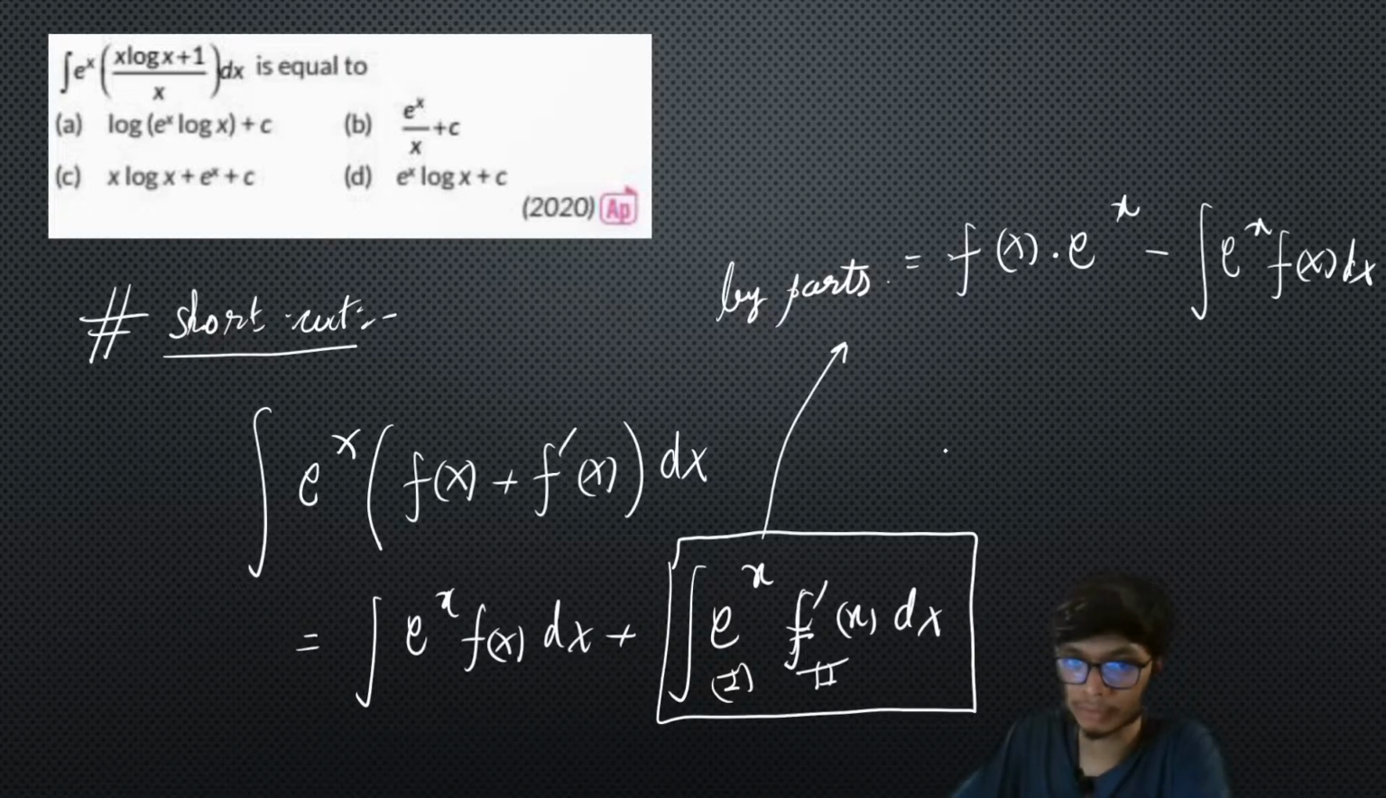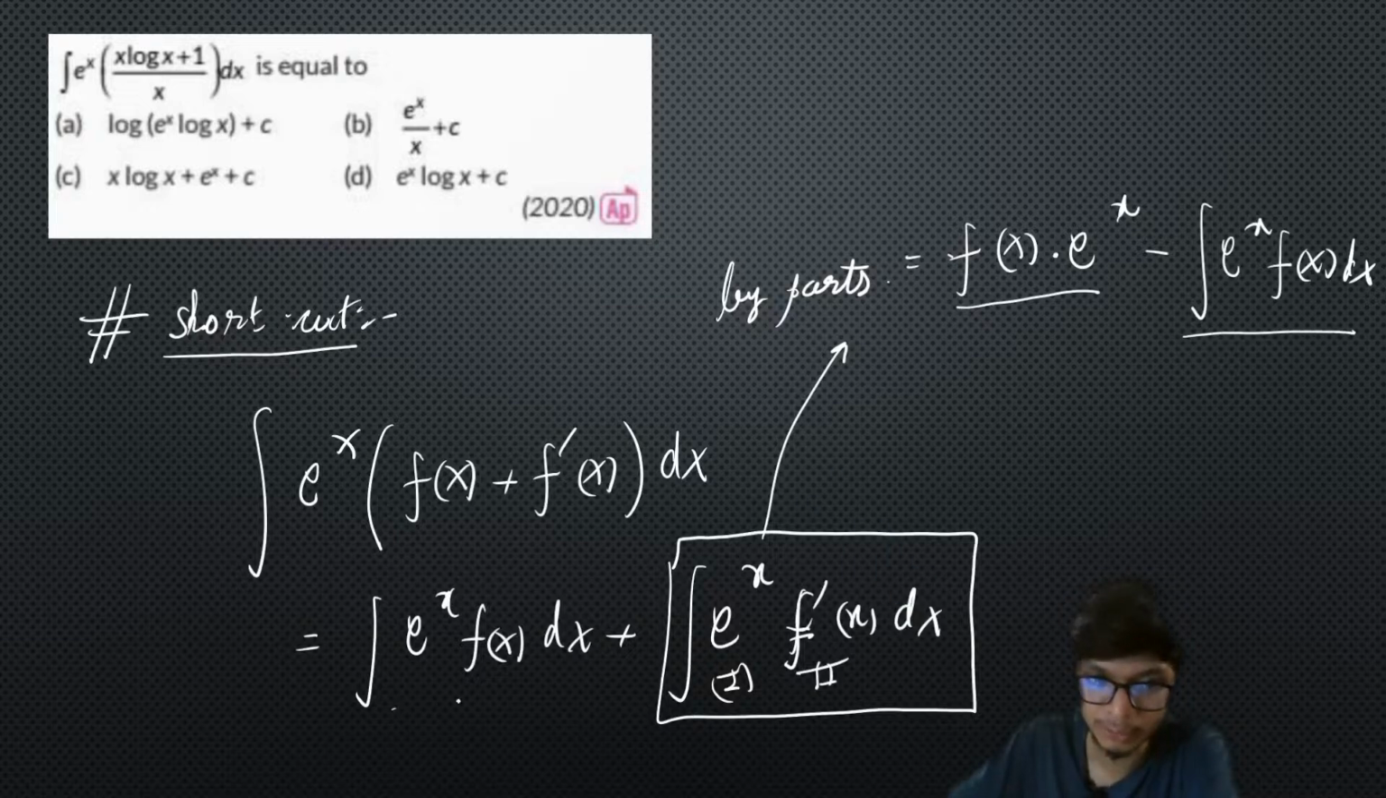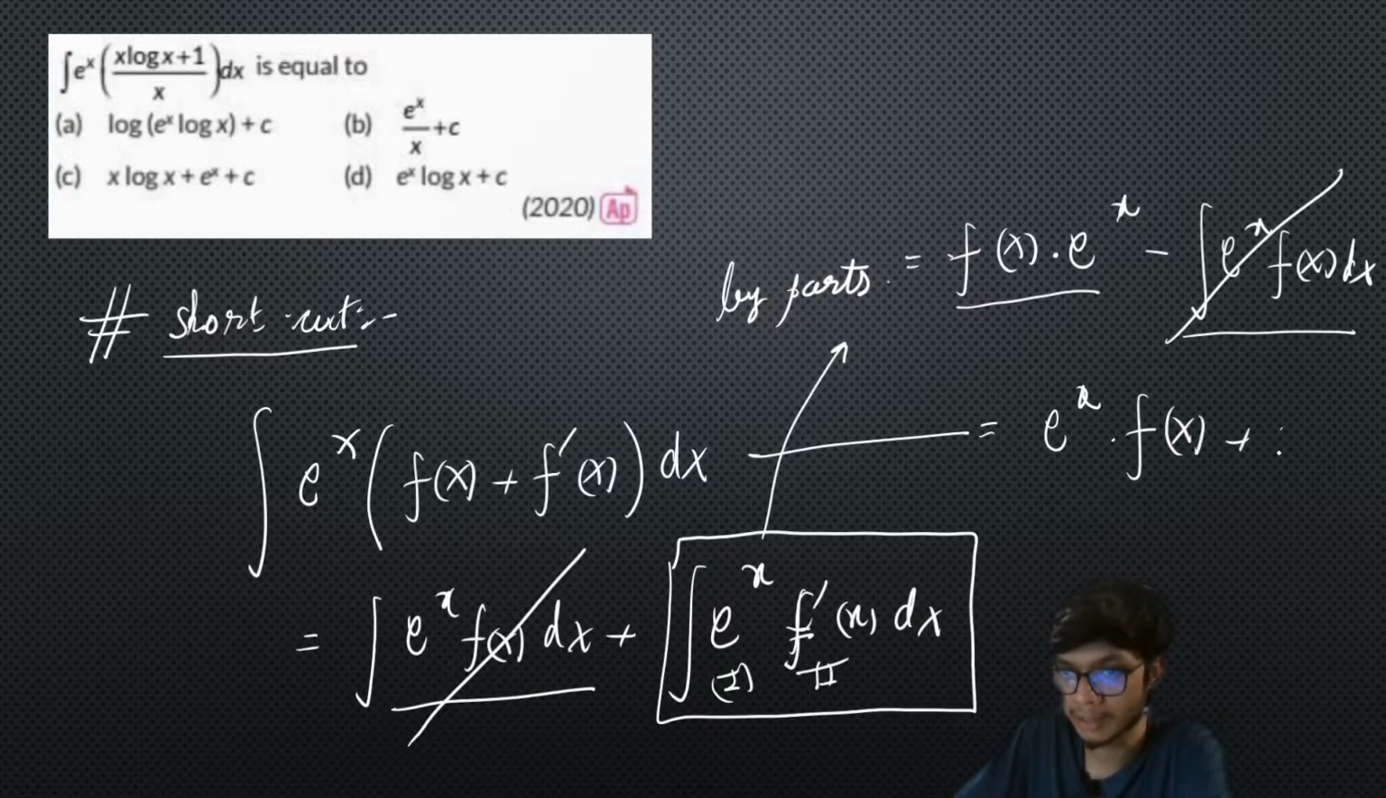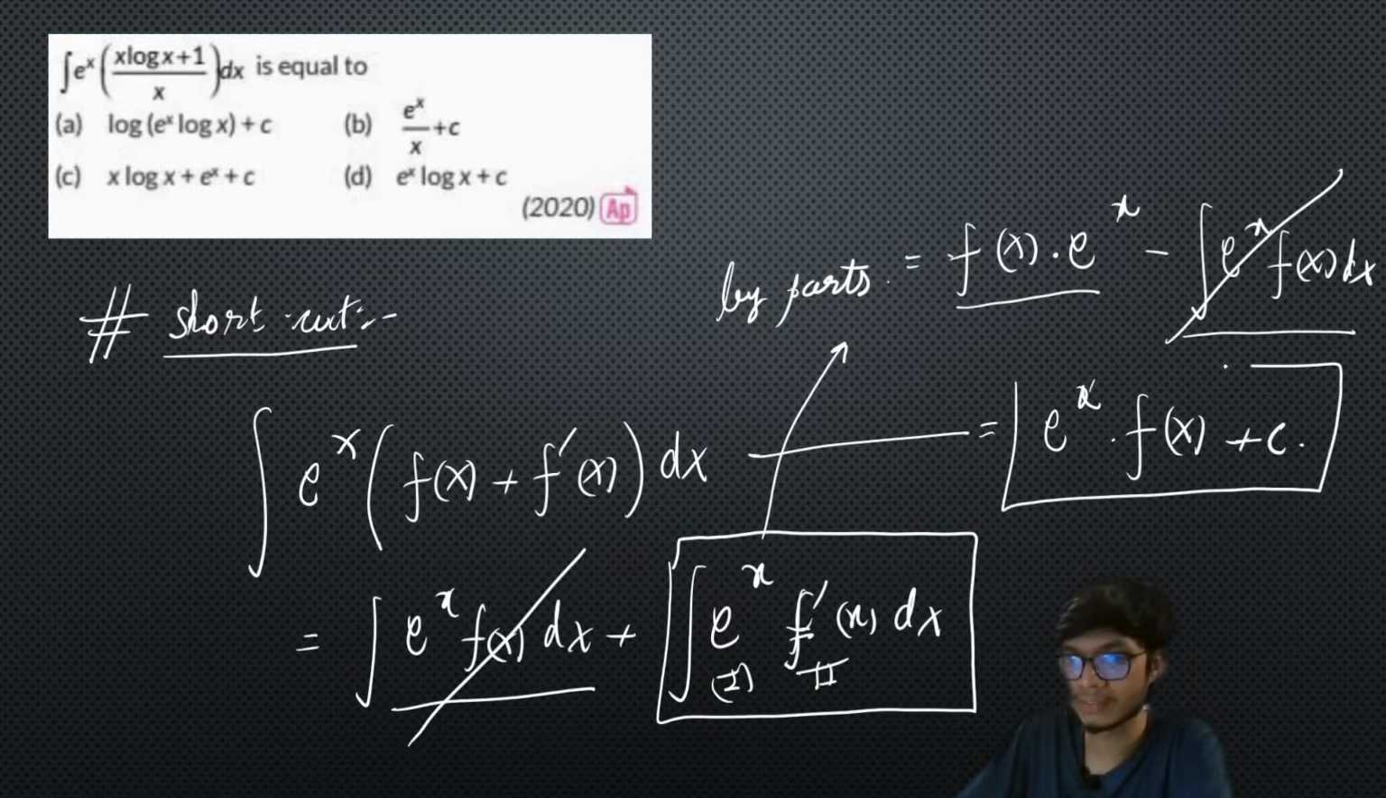Now what is the advantage of doing this substitution? The ultimate result is that this part simplifies as f of x into e to the power x minus e to the power x into f of x, and that is what is present over here. So this part and this part are going to be cancelled out. Therefore the answer of this particular integral is e to the power x into f of x plus some constant c, right? So a very simple and straightforward result.